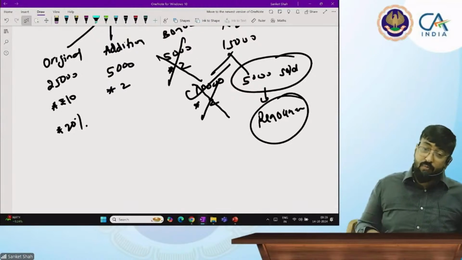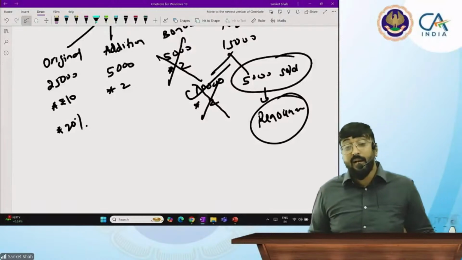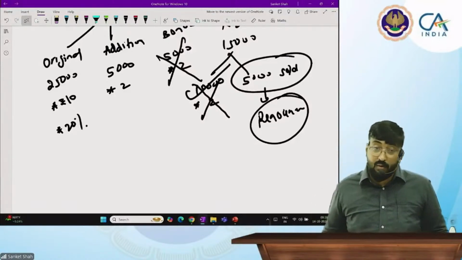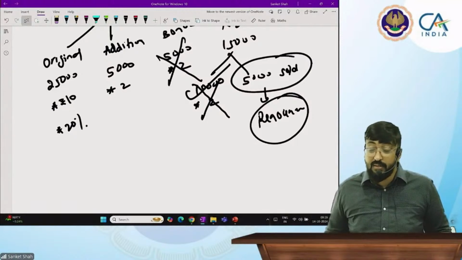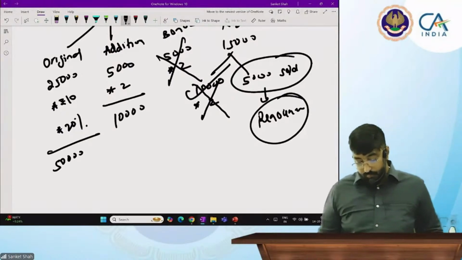You can assume bonus shares and right shares are also eligible for dividend. It's your assumption. But what is the correct assumption? That it is not given. Bonus and right shares are not eligible for dividend. How much dividend are you getting, beta? So for 50,000, 25,000, 50,000 and 10,000.